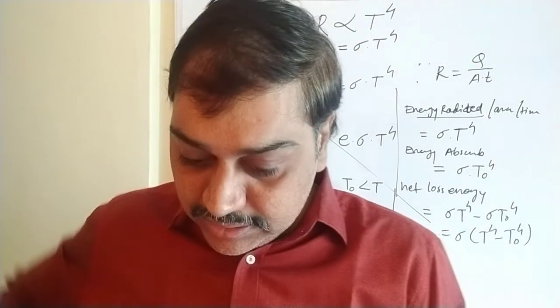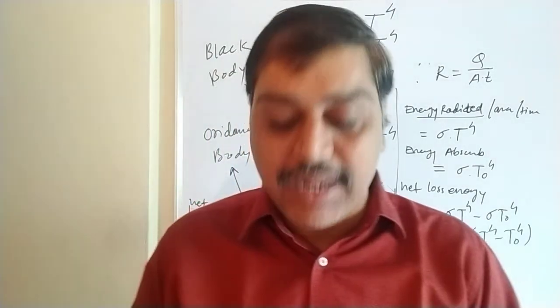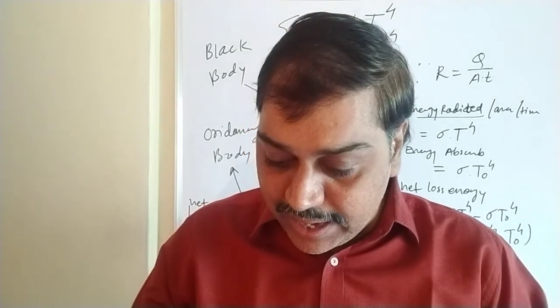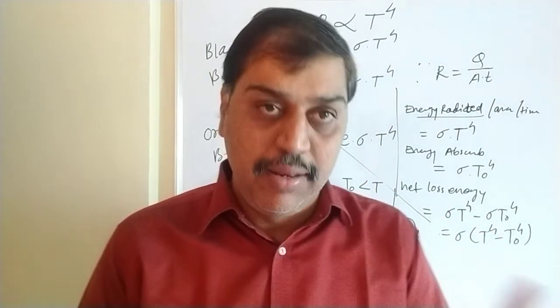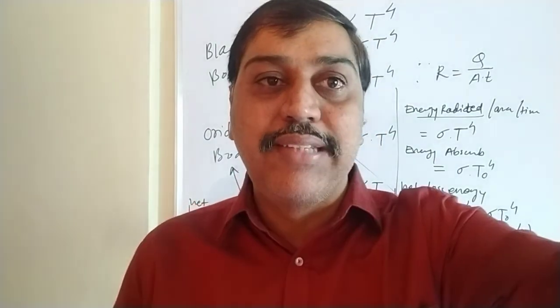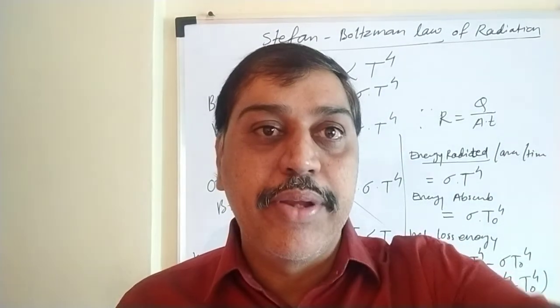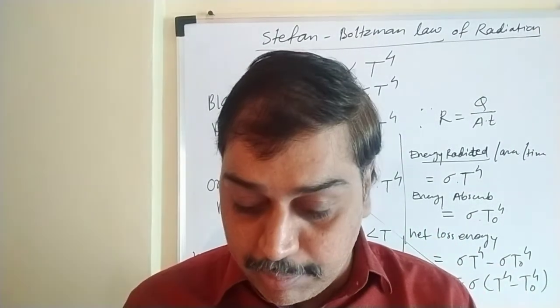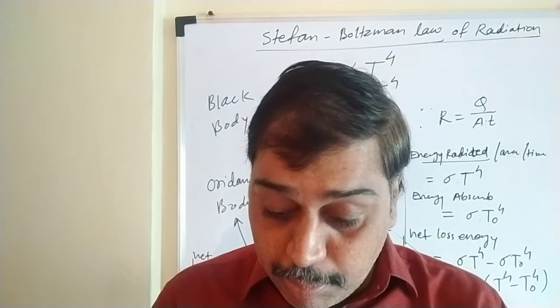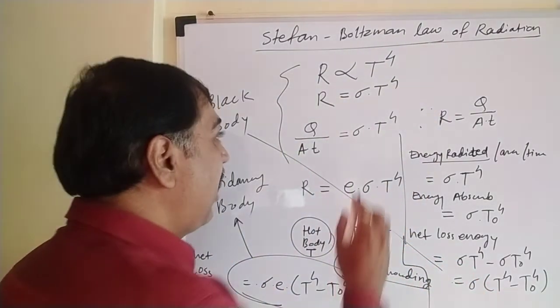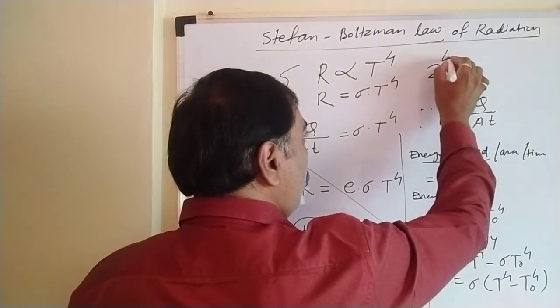Apart from this, in the last paragraph, what they have mentioned is that if the absolute temperature of a body is doubled, meaning we have increased the temperature of the hot body to double, the power radiated increases by a factor of 2 to the power 4.